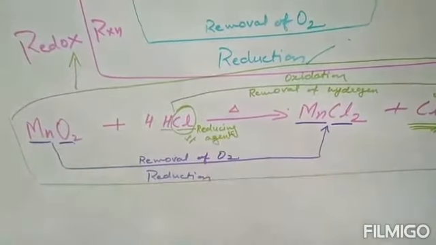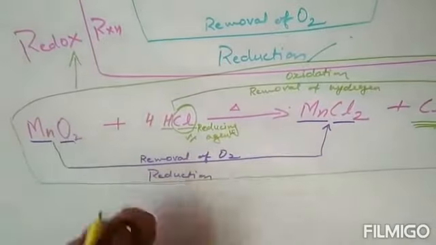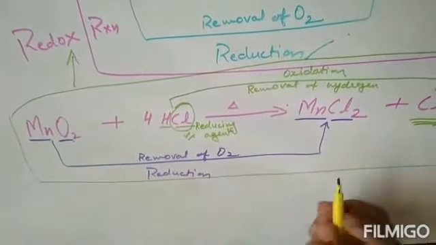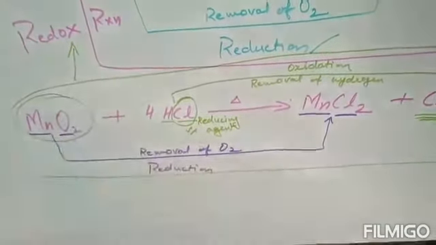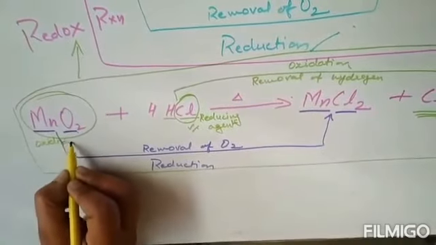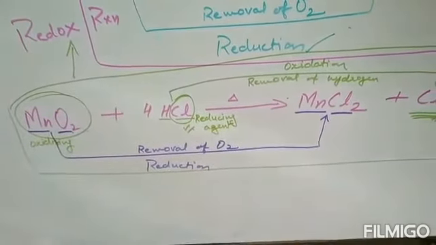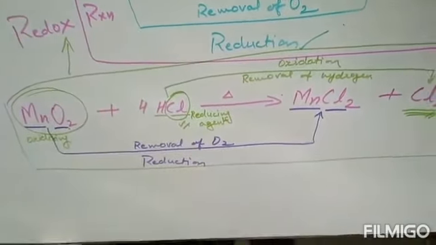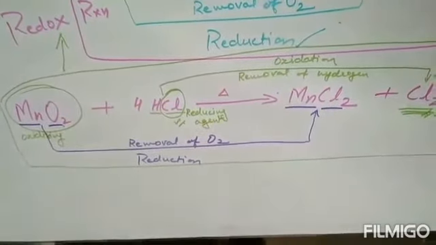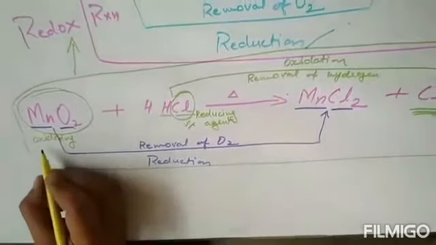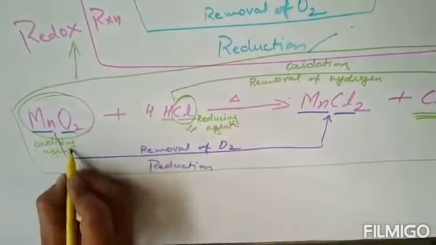Okay. Now, in MnO2, if you see, MnO2 is known as the oxidizing agent. There is not only one criterion, to lose or gain electron, but the compound which supplies oxygen for further reaction is known as the oxidizing agent.